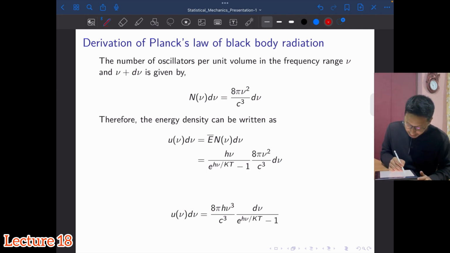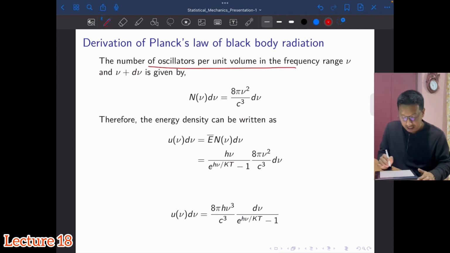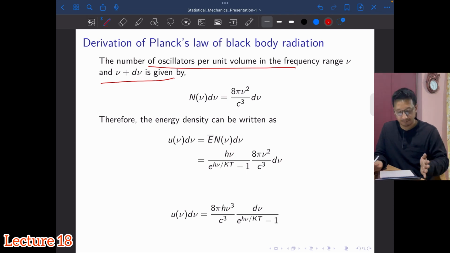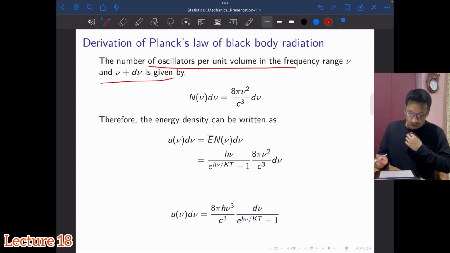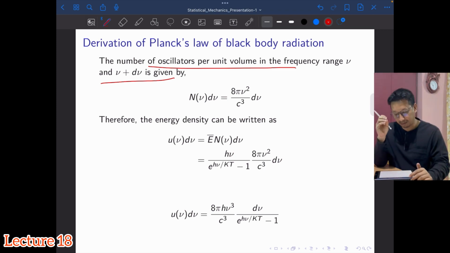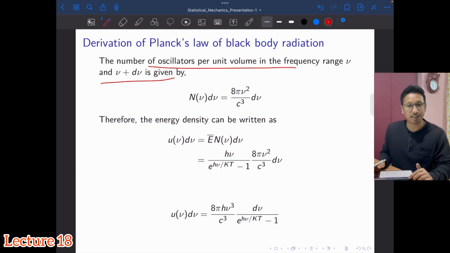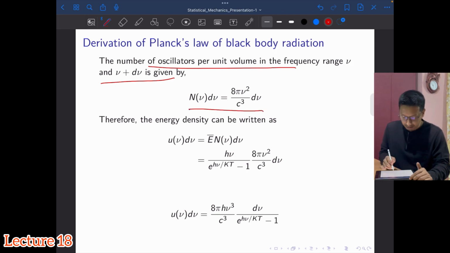Now this is the expression which we'll borrow from the earlier studies. The number of oscillators per unit volume in the frequency range: in earlier videos, while deriving Rayleigh's law, we had calculated the number of modes of vibration per unit volume in the frequency range. So now if we associate one oscillator with each mode, I can use the same expression here. The number of oscillators per unit volume in the frequency range nu and nu plus d nu, we are already familiar with, right? So it is given by this.